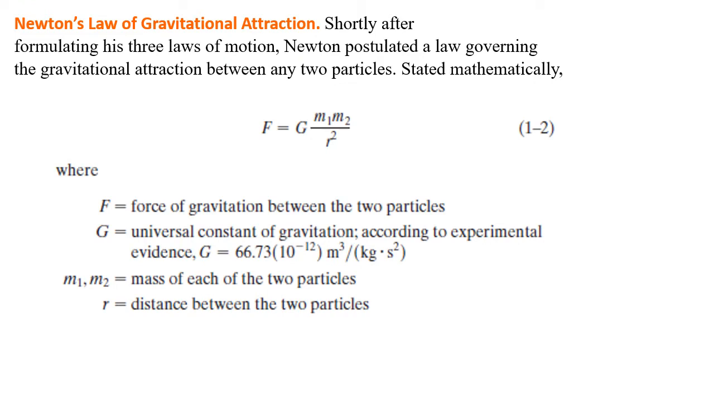According to this statement, the force is directly proportional to the product of the masses of the particles, and inversely proportional to the square of the distance between those two particles. That's it, it is a simple concept. In this slide, you can find the value of the capital G, called the universal constant of gravitation, which is 66.73 times 10 to the power of minus 12 meter cube per kg second square, right? So let's go to another slide.